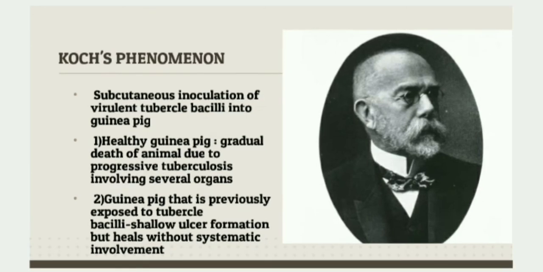Second one, we are going to inject the virulent tubercle bacilli into a guinea pig that was previously exposed to the tubercle bacilli. This pig develops an induration at the site of inoculation in 2 to 3 days, which progresses into a shallow ulcer, but this ulcer heals without systemic involvement.